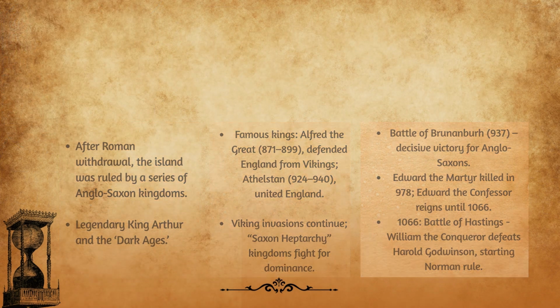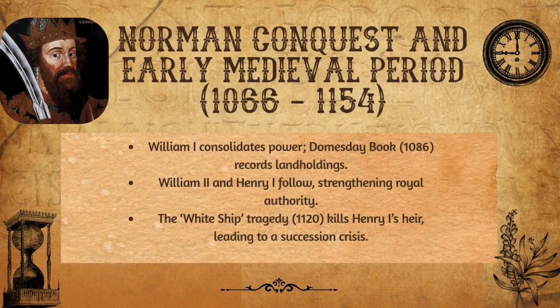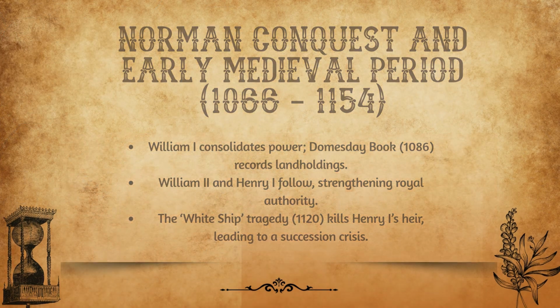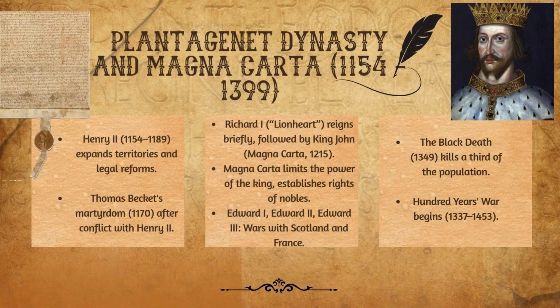In 1066, William of Normandy defeated Harold Godwinson, the Anglo-Saxon king, at the Battle of Hastings, starting the Norman rule. He became King William I. The Anglo-Saxon kingdoms were now united under a single reign. The Norman conquest and the early medieval period, 1066 to 1154. King William I consolidates power. In 1086, the Domesday Book is written with a view to recording landholdings. Kings William II and Henry I follow, strengthening authority.